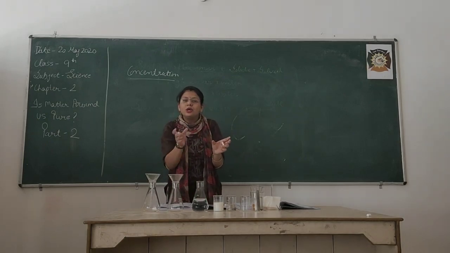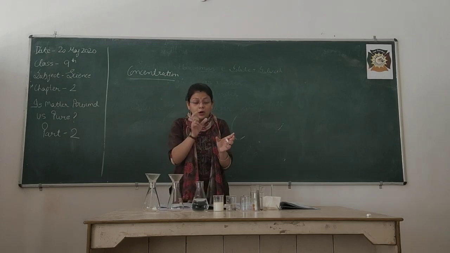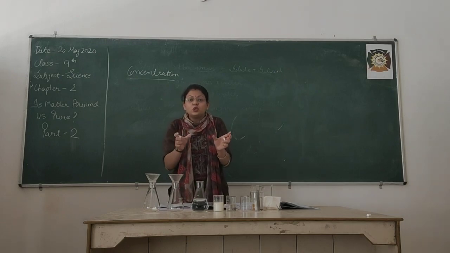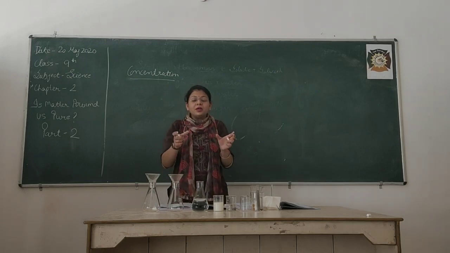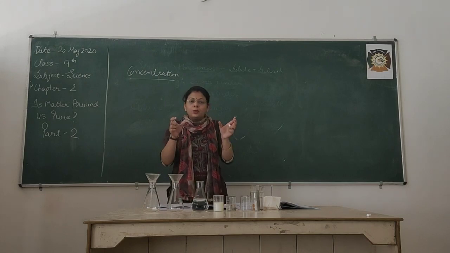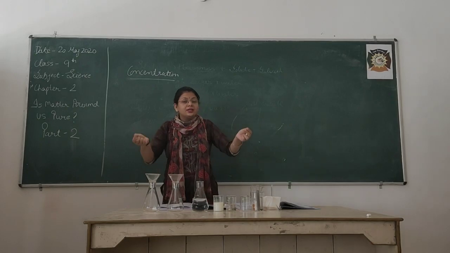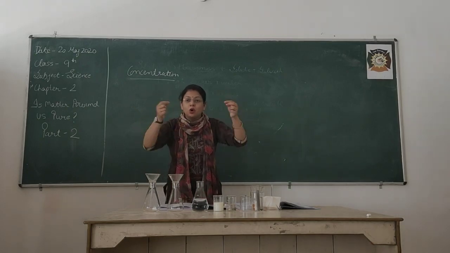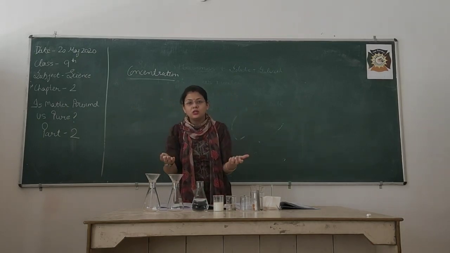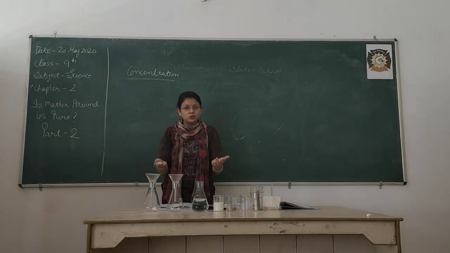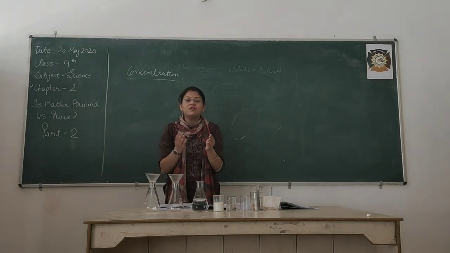But how am I going to differentiate the two solutions? On what basis can I separate them? They both have the same solvent, water. The solute, salt, is also the same in both cases. So how am I going to differentiate the two?